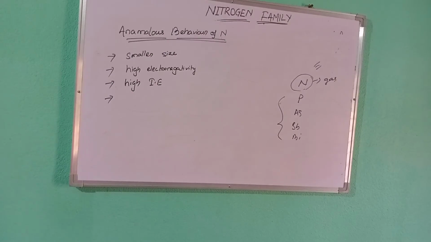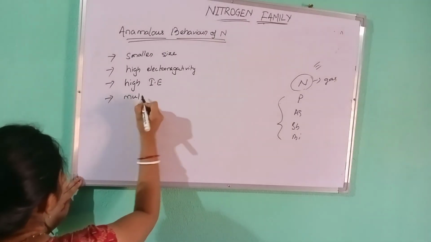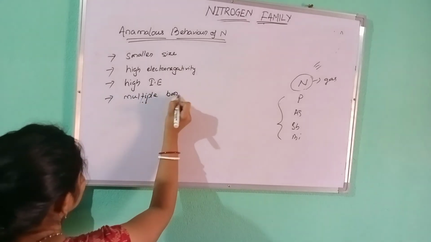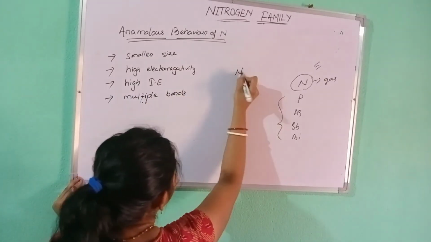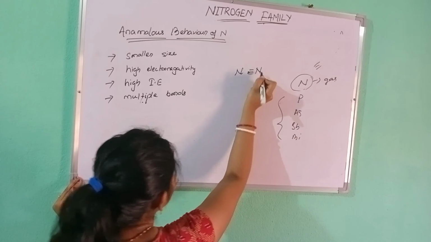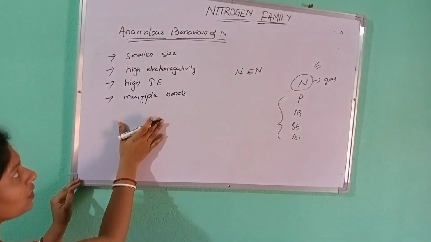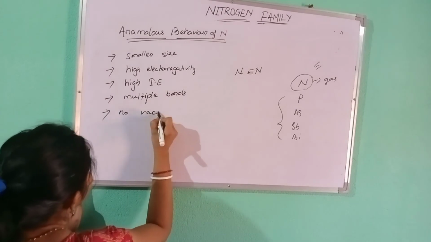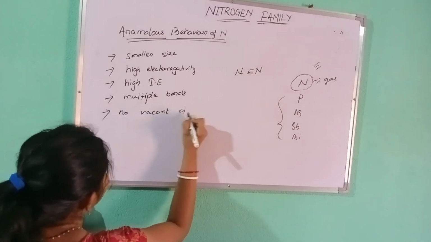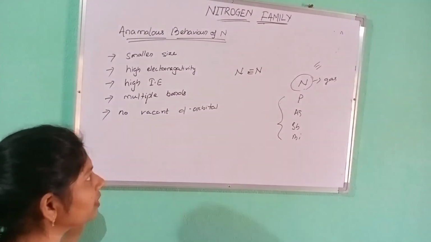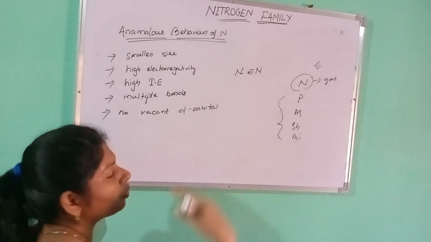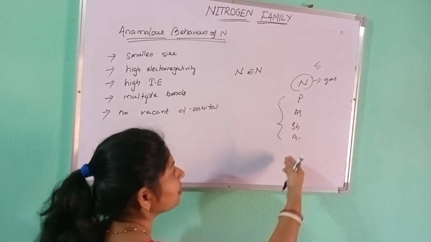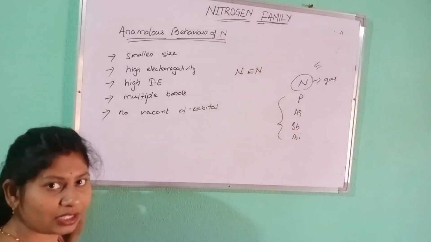Another point is it forms multiple bonds. Nitrogen forms triple bond, that's why it behaves differently. No vacant d orbital: as discussed in previous videos, nitrogen doesn't have vacant d orbitals, but phosphorus, arsenic, antimony and bismuth have vacant d orbitals.